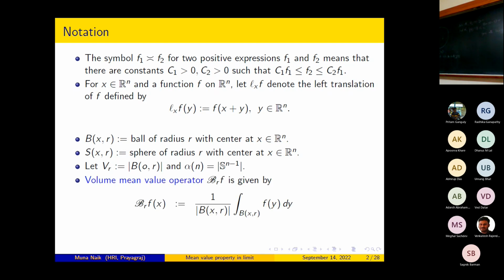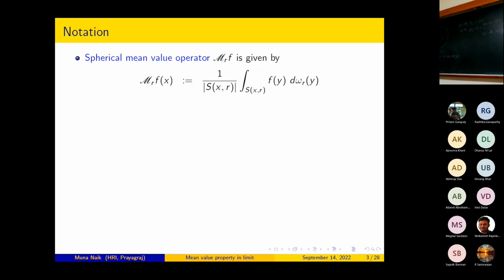The volume mean value operator B_r f is given by B_r f(x), which is simply the average of f over the ball of radius r with center at x. So one can express this B_r f(x) as f convolution m_r(x), where m_r is the indicator function of B(0, r) divided by its measure. Similarly, I define the spherical mean value operator M_r f, given by M_r f(x), which is simply the average of f over the sphere of radius r with center at x.